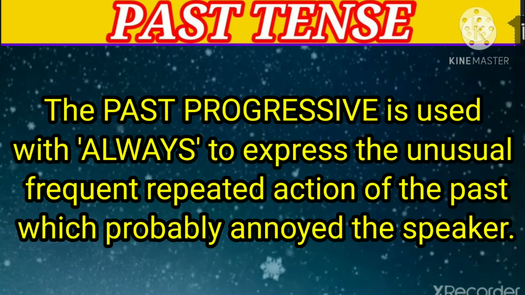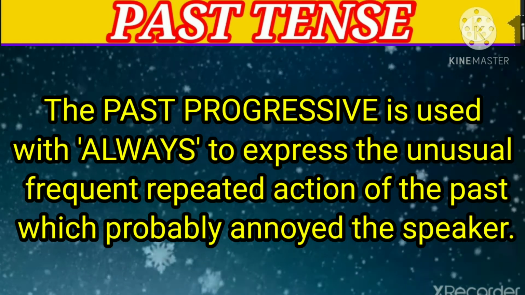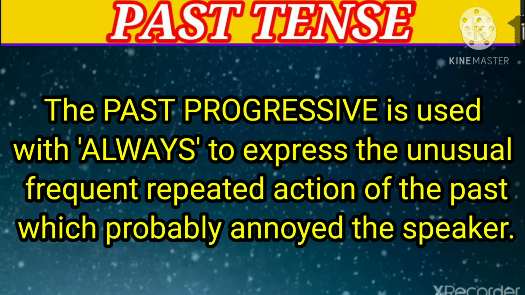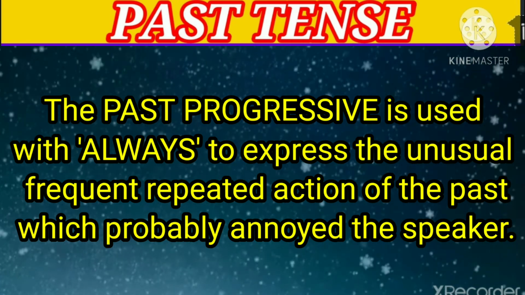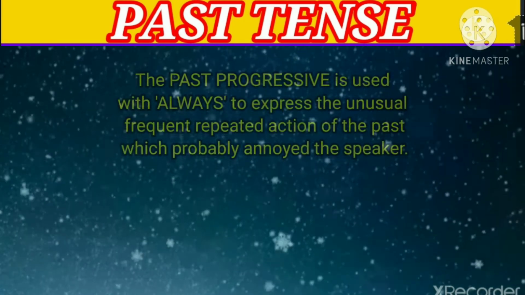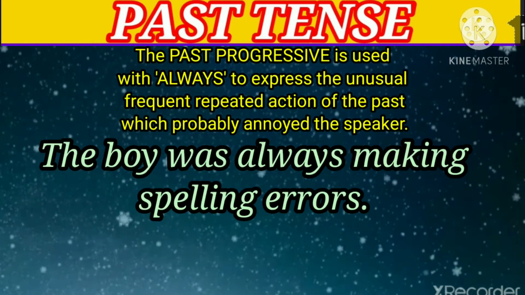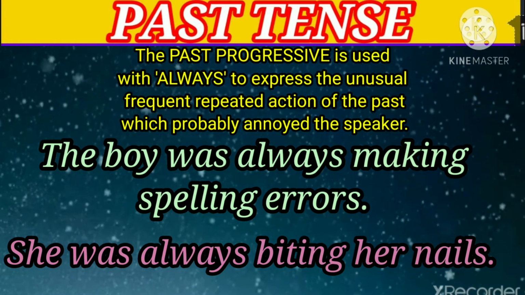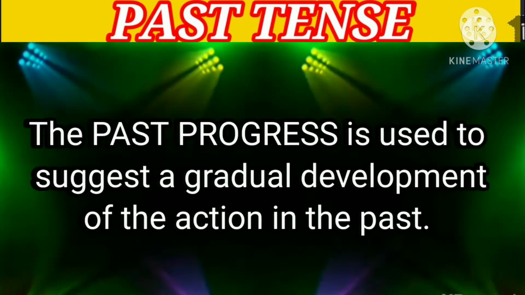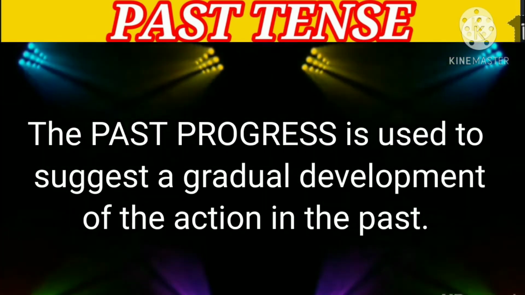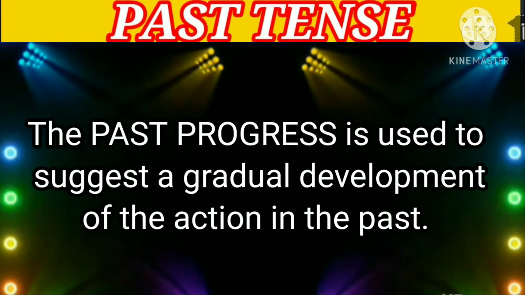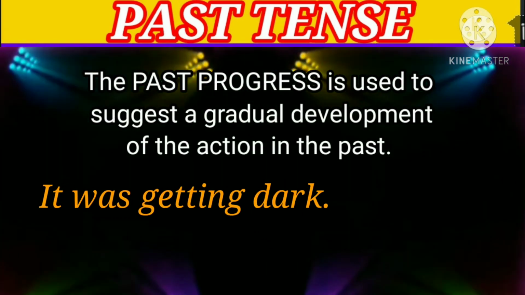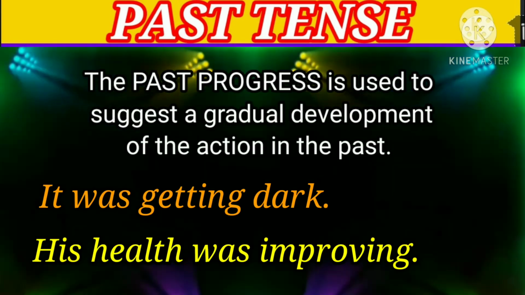The past progressive is used with always to express the unusual frequent repeated actions of the past which probably annoyed the speaker. For example, the boy was always making spelling errors. She was always biting her nails. The past progressive is used to suggest a gradual development of the action in the past. For example, it was getting dark. His health was improving.